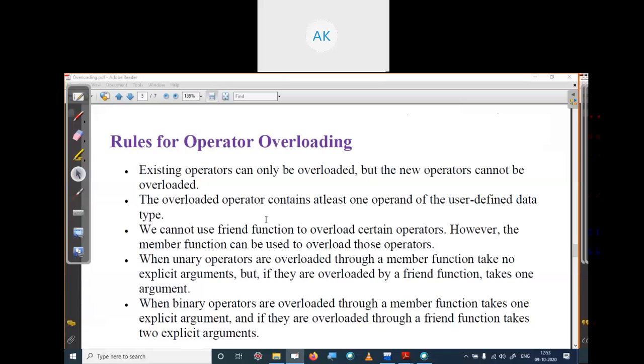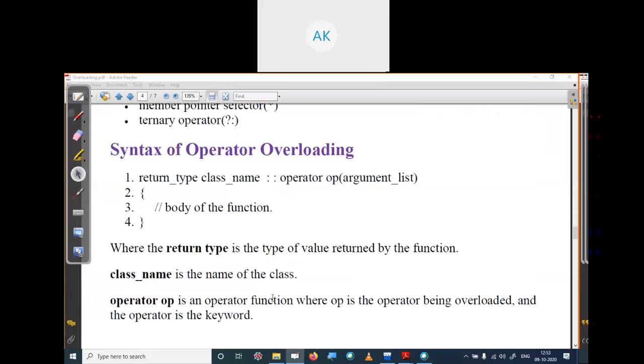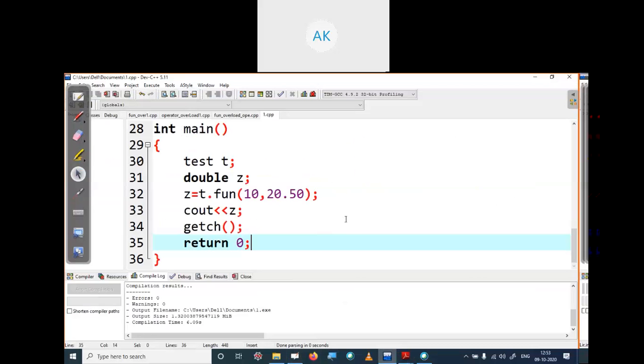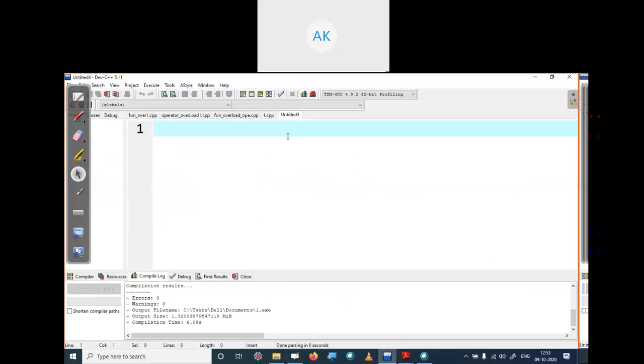Before we see these key points, let's write a program for operator overloading. First, include your header files.